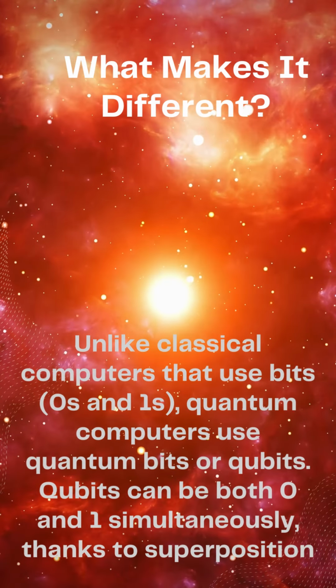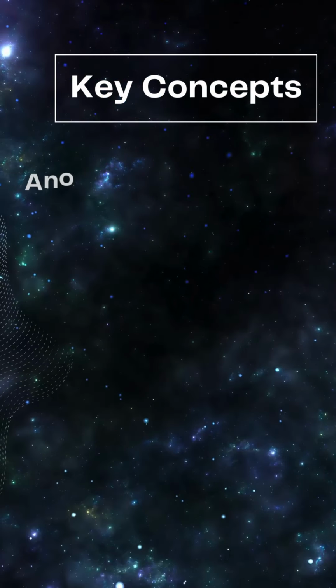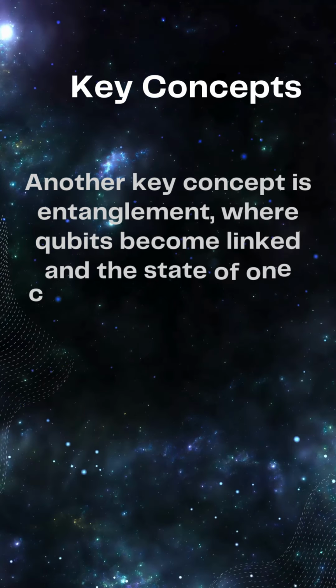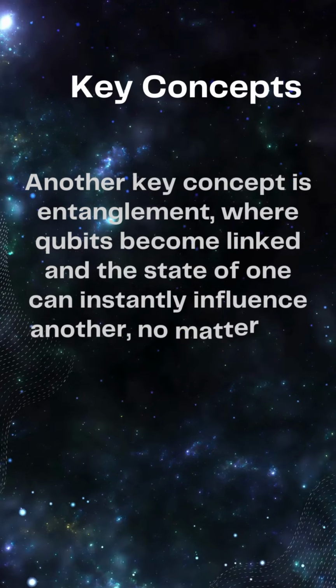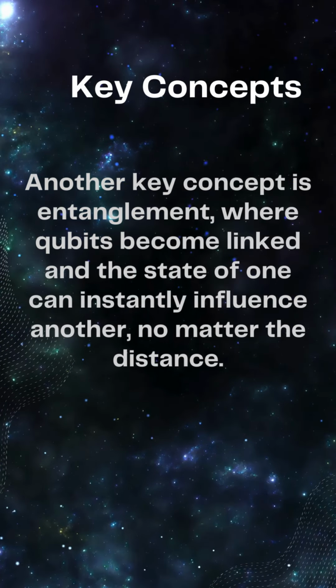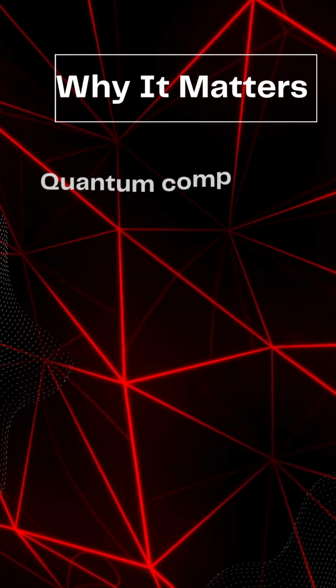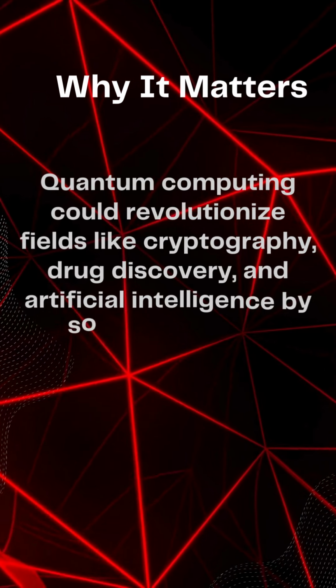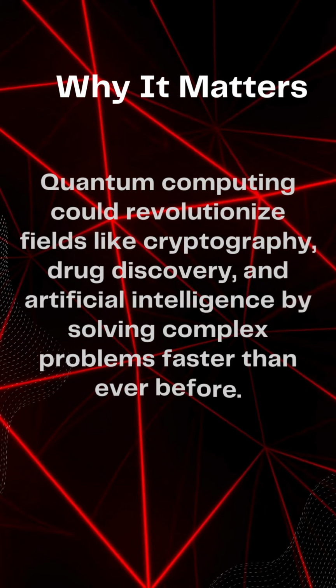Key concepts. Another key concept is entanglement, where qubits become linked and the state of one can instantly influence another, no matter the distance. Why it matters. Quantum computing could revolutionize fields like cryptography, drug discovery, and artificial intelligence by solving complex problems faster than ever before.